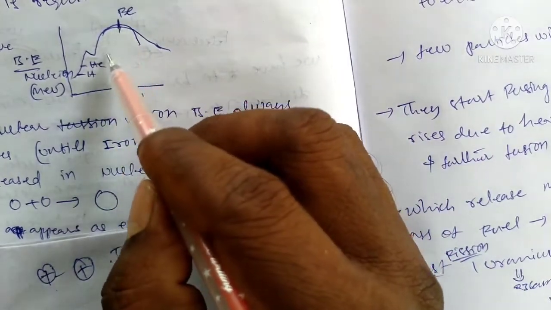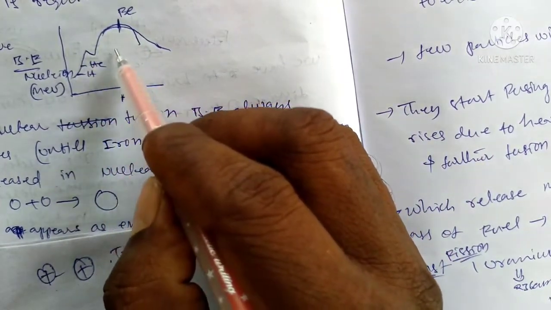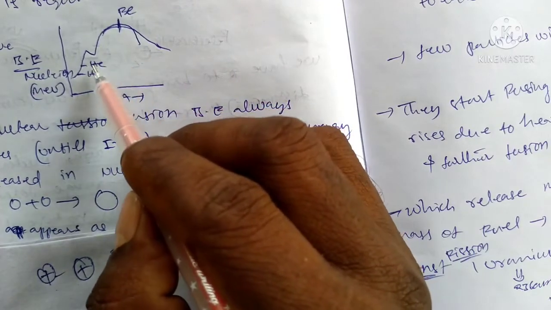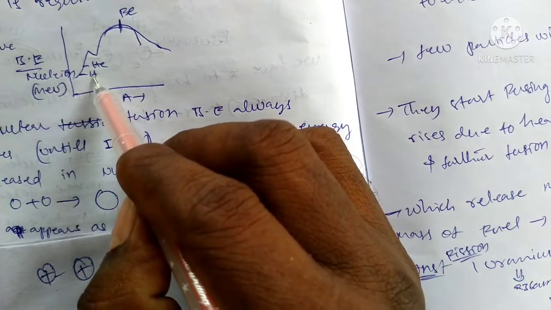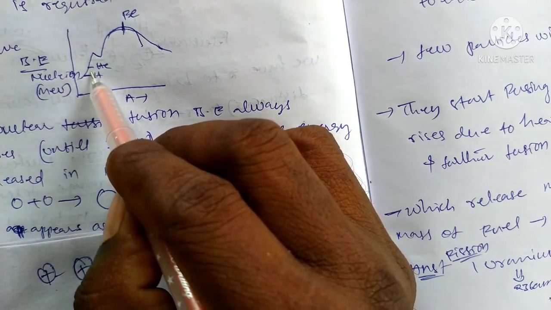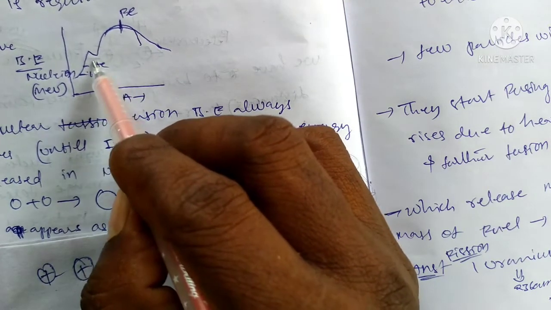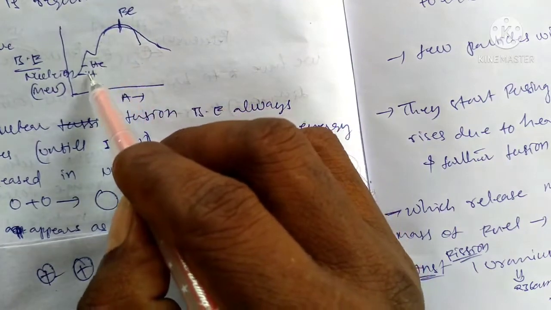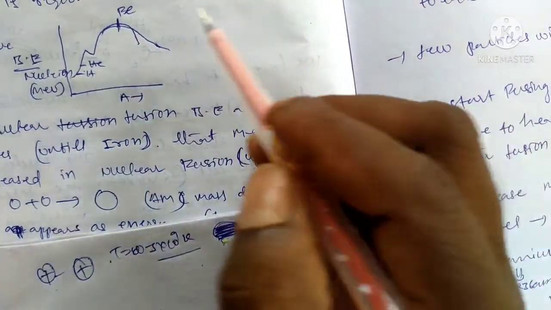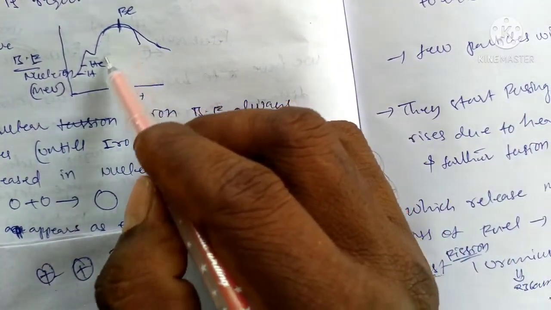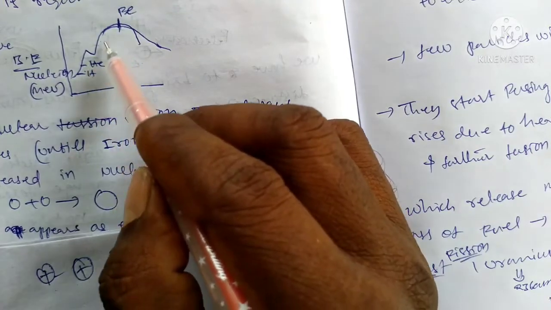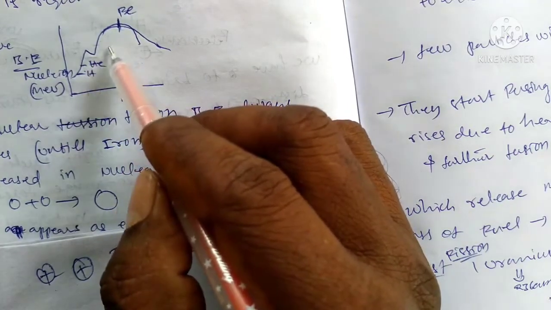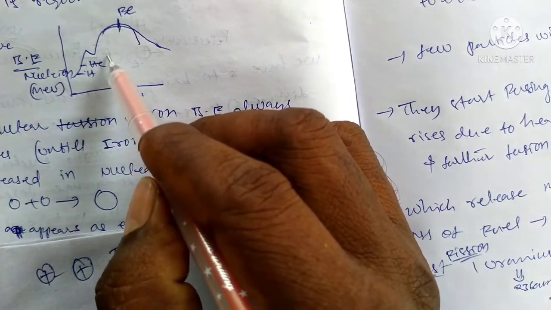Increasing the binding energy, it can release a large amount of energy. Suppose here hydrogen is 4.2 kilo electron volts, here 6, here 10, 20, 30 like this. It means emission of energy is large, that is, the energy released is high. That's why, with increasing binding energy, we want to apply more energy.